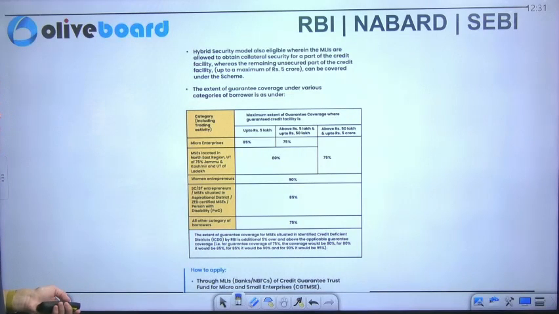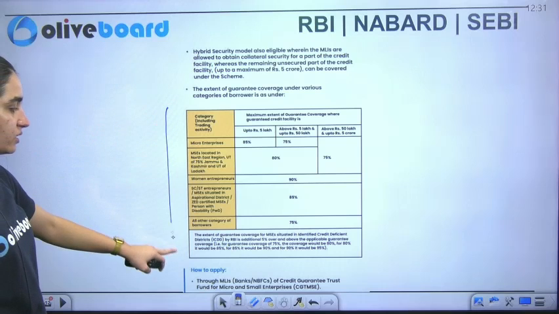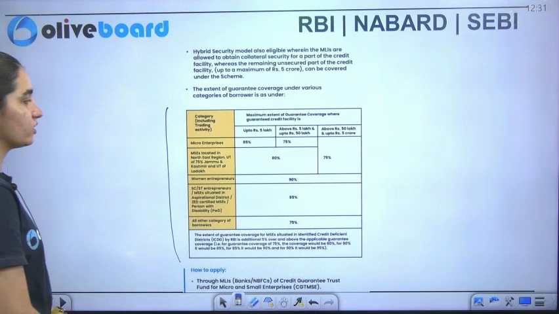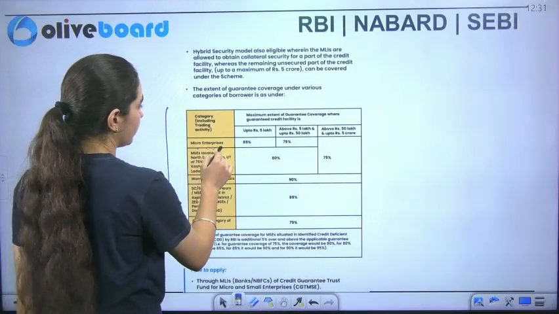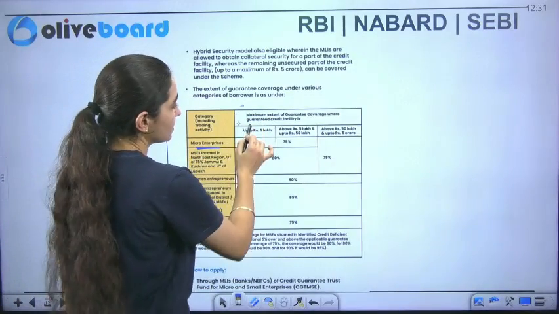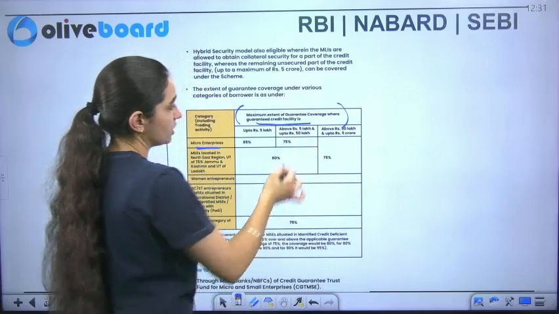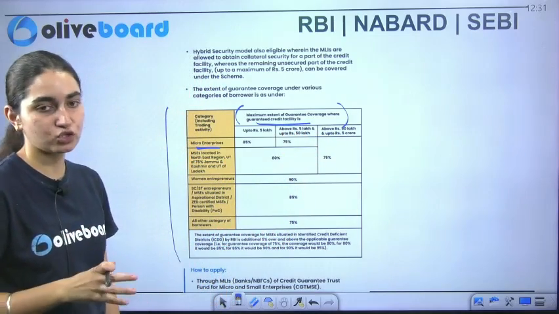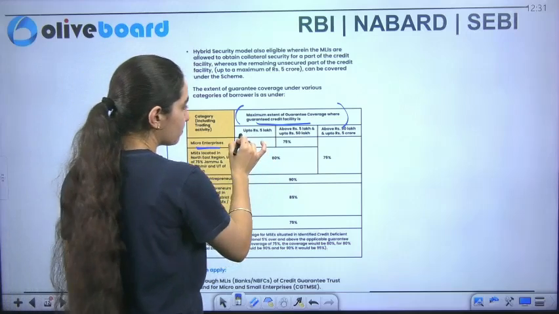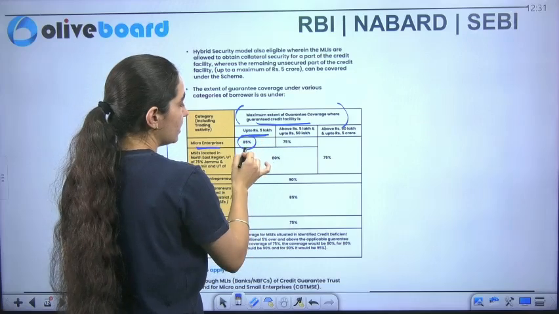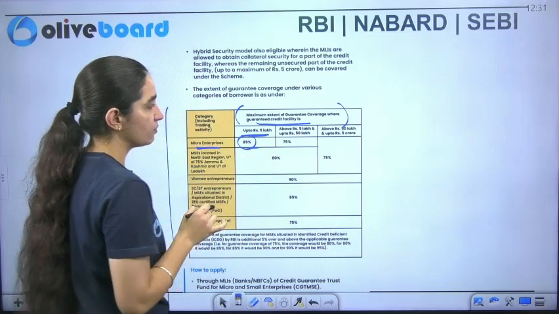Along with that, this is the hybrid security which is provided. This particular image is important for all of us to know. Firstly, I'm going to talk about the micro enterprises. This includes the maximum extent of the guarantee coverage, which includes the guarantee of the credit facility. Up to 5 lakh will be provided specifically. If the amount is up to 5 lakh, then 85% of the help will be provided.